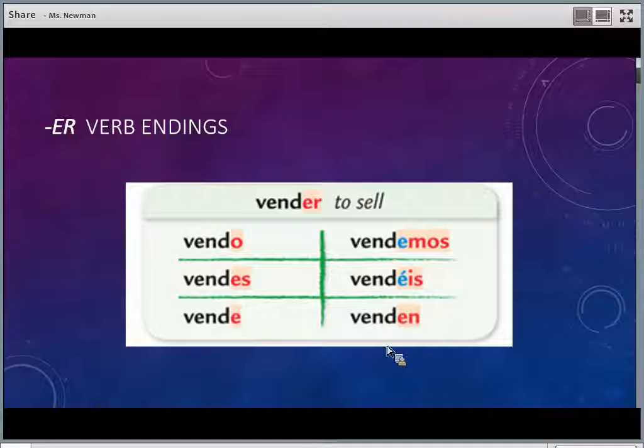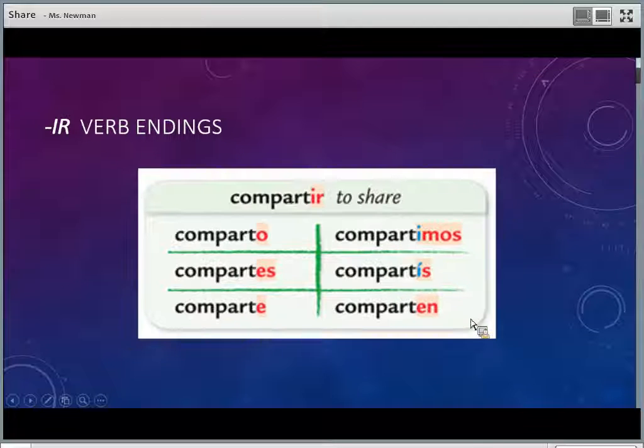Here's an ER verb, right? We take off the ER and we add that ending instead. O, es, a, amos, éis, en. So vendo, vendes, vende, vendemos, vendéis, venden. An IR verb ending. So compartir, comparto, compartes, comparte, compartimos, compartís, comparten.